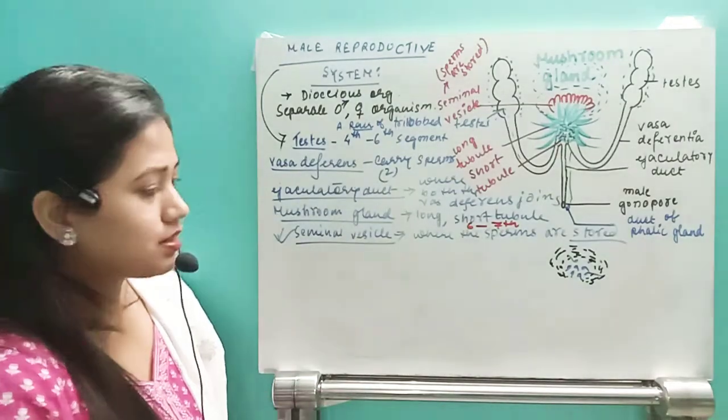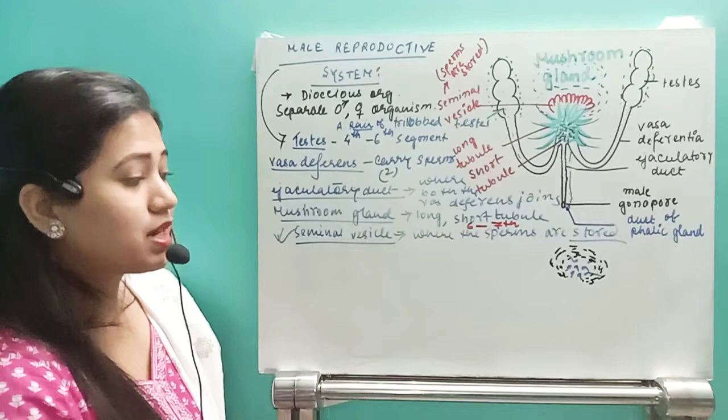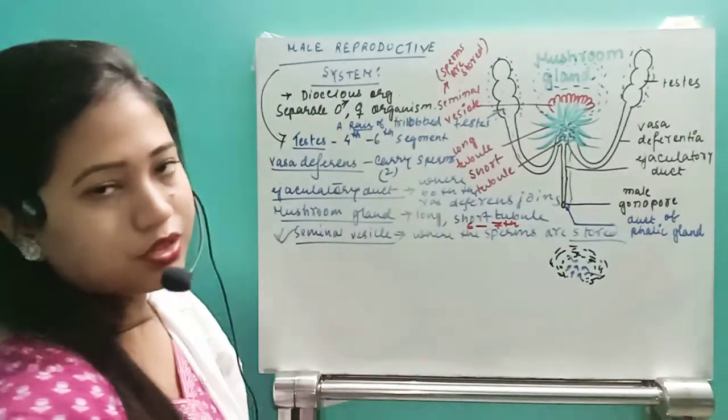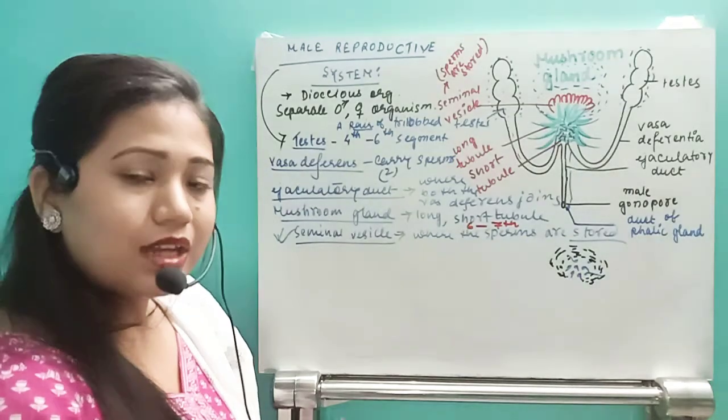Then in the seminal vesicle, the sperms are stored, where the sperms are getting nutrients from the mushroom gland's secretion from the long and the short tubule. In the seminal vesicle, they are stored.